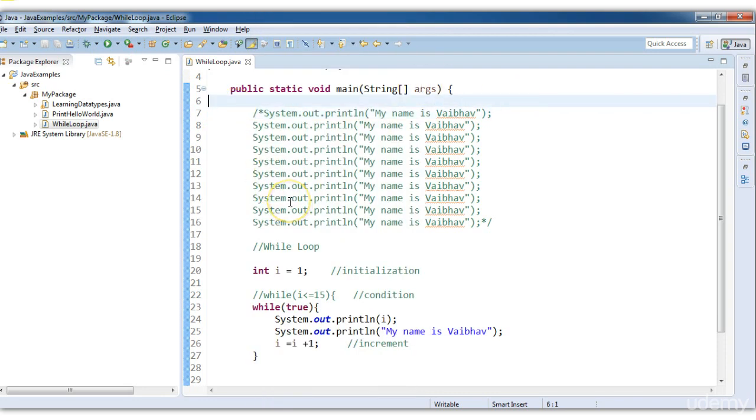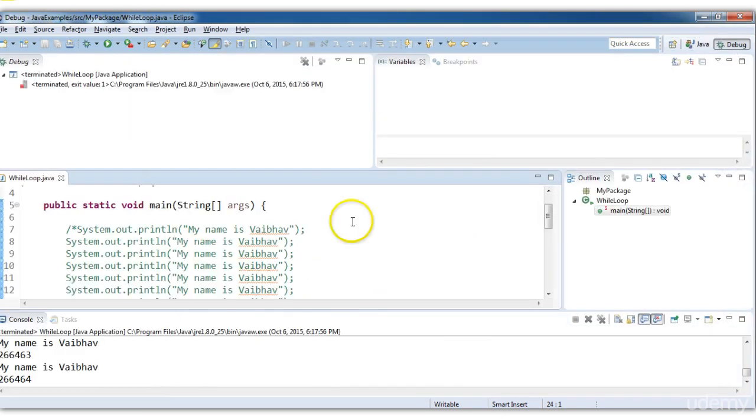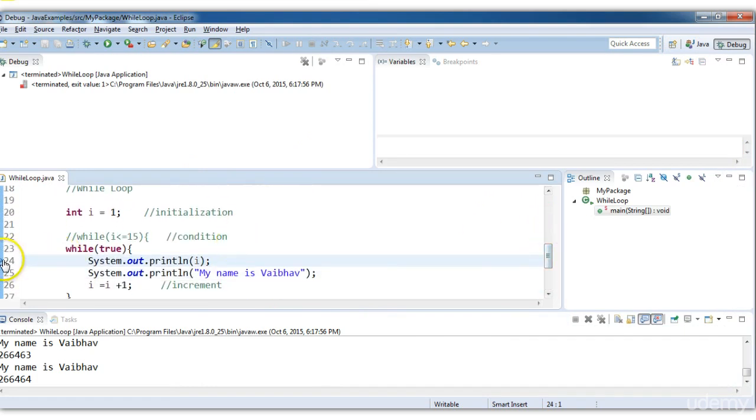For running the program in debug, we need to first make a point from which we want to start the debugging. Suppose I want to start the debugging from here. Let's double click on it. When you double click on it, there will be a debug icon here. Then I need to open the debug perspective. From clicking here, I can open various perspectives, and I need to click on this debug perspective. When you open this, your debug window will be open. You will see this debug point.